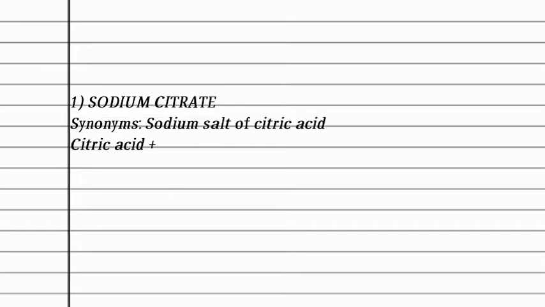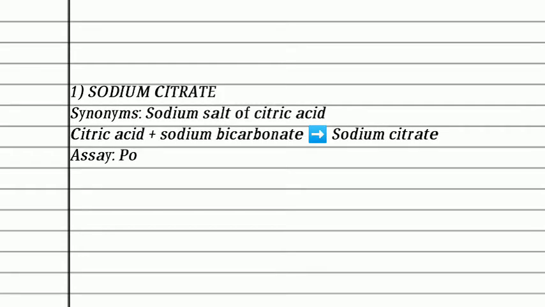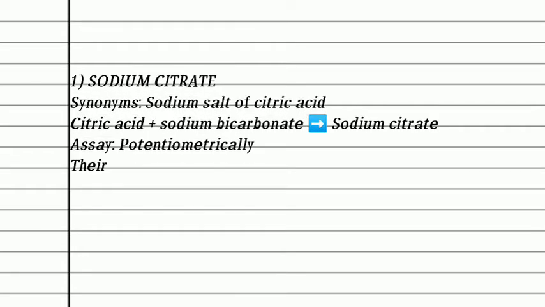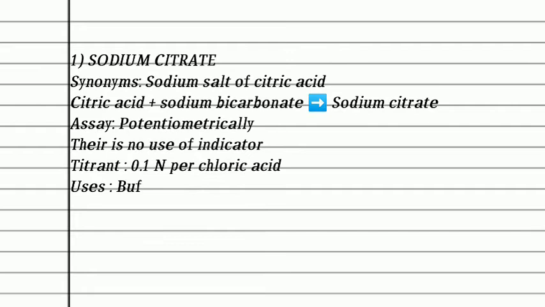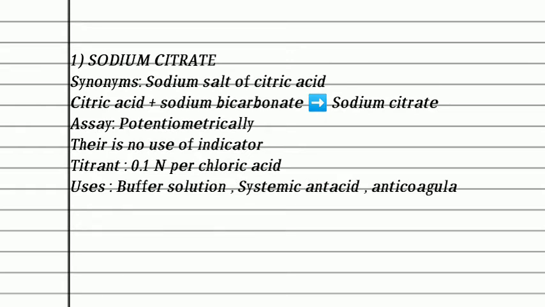The first chemical or drug is sodium citrate. It is a sodium salt of citric acid, meaning it is a salt form of citric acid. Preparation reaction: sodium citrate is prepared by the combination of citric acid and sodium bicarbonate. Then we get sodium citrate.